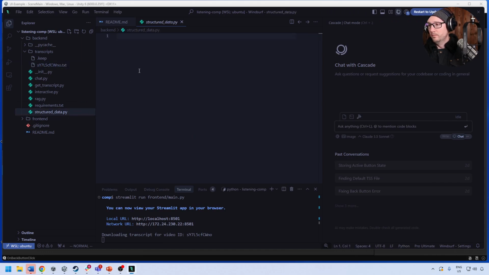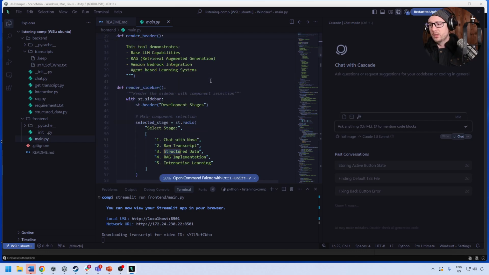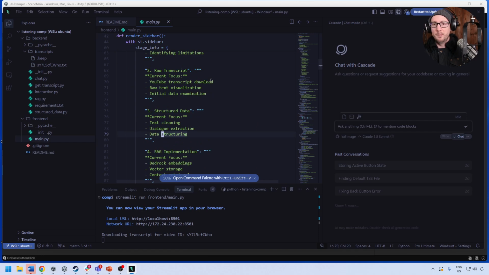So maybe we can ask Windsurf what it is that it wanted us to do. If we go into here, I'm looking for structured data. Because clearly we have the data and we could just dump it and so it reads it every time, but wouldn't it make more sense if we structured it in some way? Because it's just a big blob of text. So one thing we might want to do, we have text clean, dialogue extraction, data structuring. So we know that there is a pattern. There's an introduction to the audio.